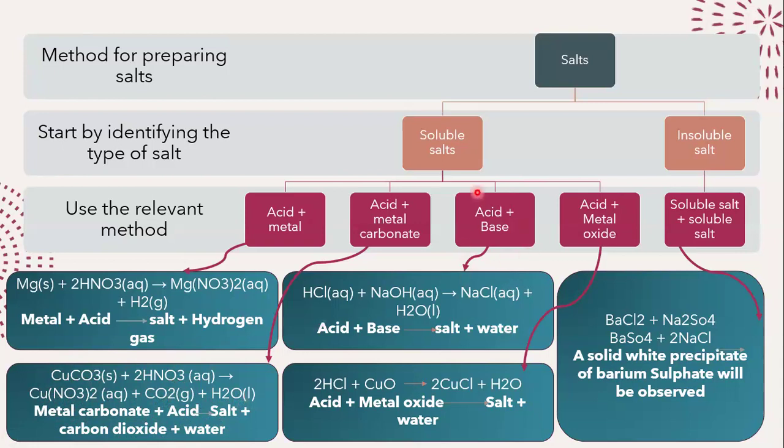Similarly, we can also do a neutralization reaction. And this is really good for really reactive metals. For example, sodium is very reactive, right? If you directly react sodium with any acid, it's likely going to cause an explosion because that's how strong the reaction is. So in these cases, going for a titration, a neutralization reaction, is a very good idea. You can take your hydrochloric acid and react it with sodium hydroxide. You'll get salt and water, sodium chloride and water.